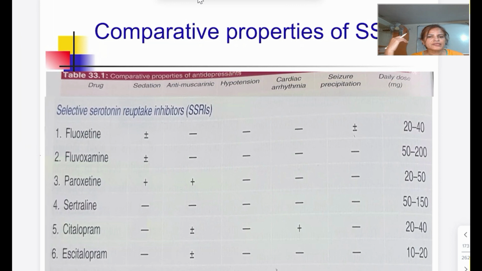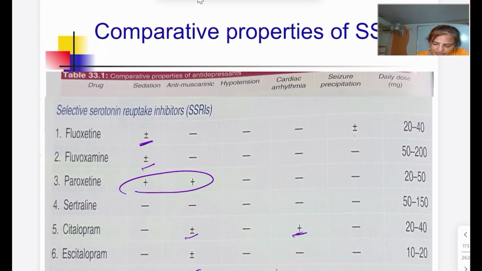So in most of the places you can see the negative, except you like fluoxetine. It has got the H1 blocking activity, fluvoxamine का भी है, paroxetine it has got the anticholinergic, citalopram इसका है, then cardiac arrhythmia that is there with the citalopram. They are going to, आप पढ़ोगे, they are going to increase the QT prolongation, which is not seen with the escitalopram. ठीक है? So by looking at the table, you can remember the important properties of the SSRI.